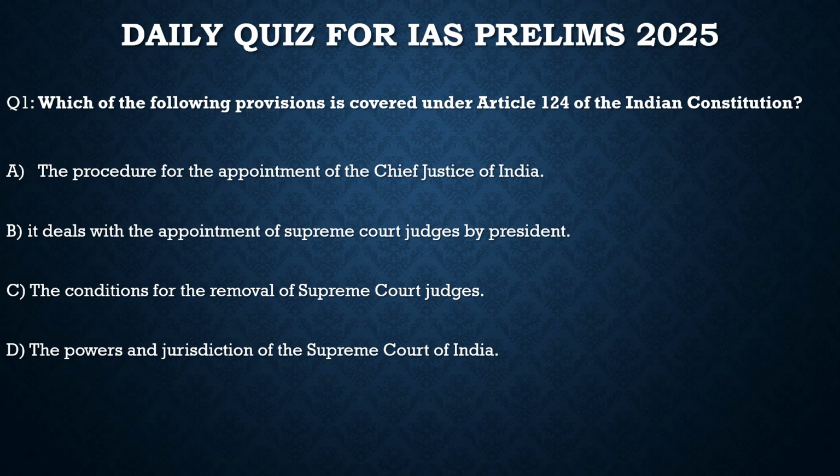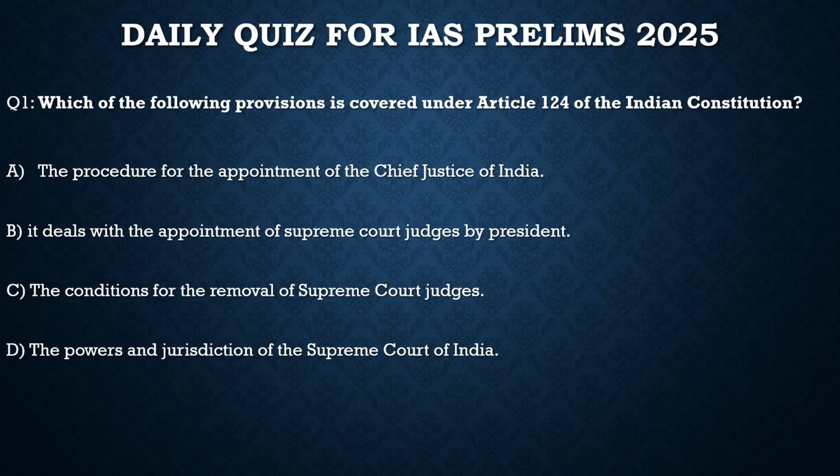So Article 124 deals with the appointment of Supreme Court judges by the President. Why have we taken this discussion? Because we discussed the appointment of judges. If UPSC is right now reading this newspaper, they may form a prelims question on that, and this is a question they can form. So the idea is it will help you revise your current affairs, and who knows, maybe they will ask a direct question from Article 124, and every point in these questions is very important for you. So that's why I tell you, please write these questions, or at least take a screenshot of them.